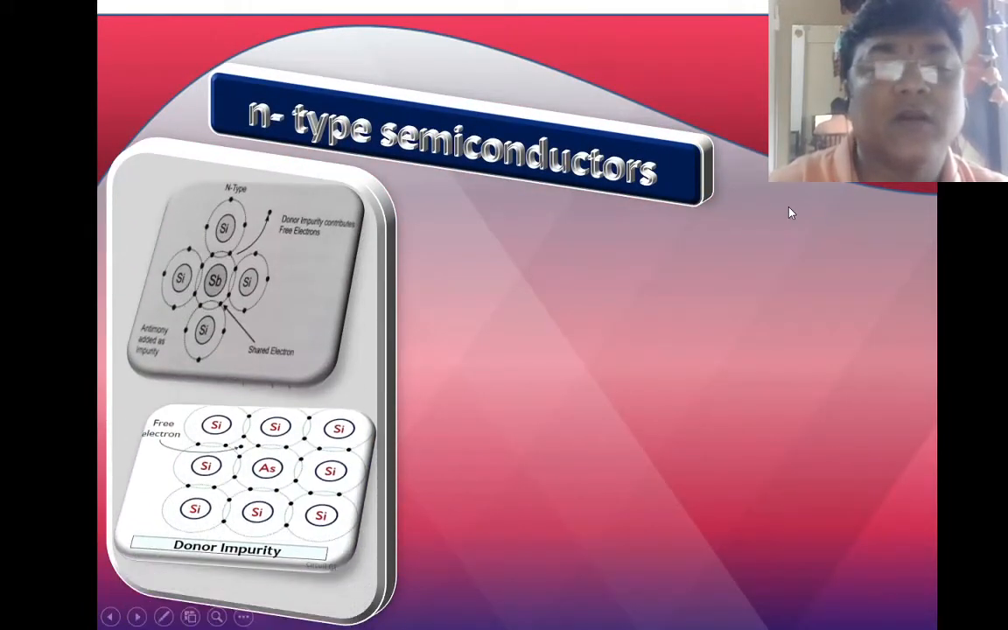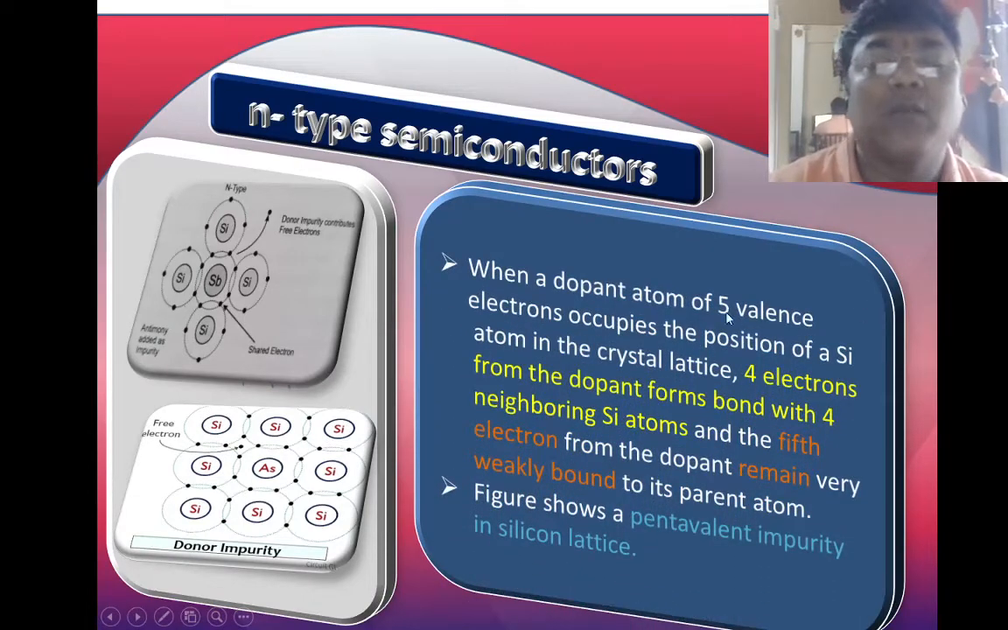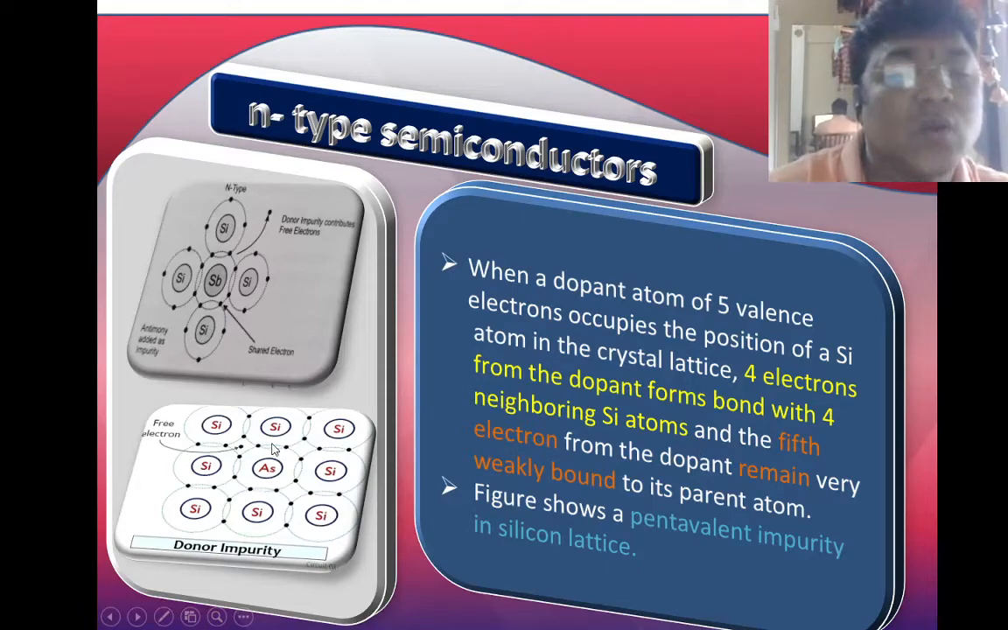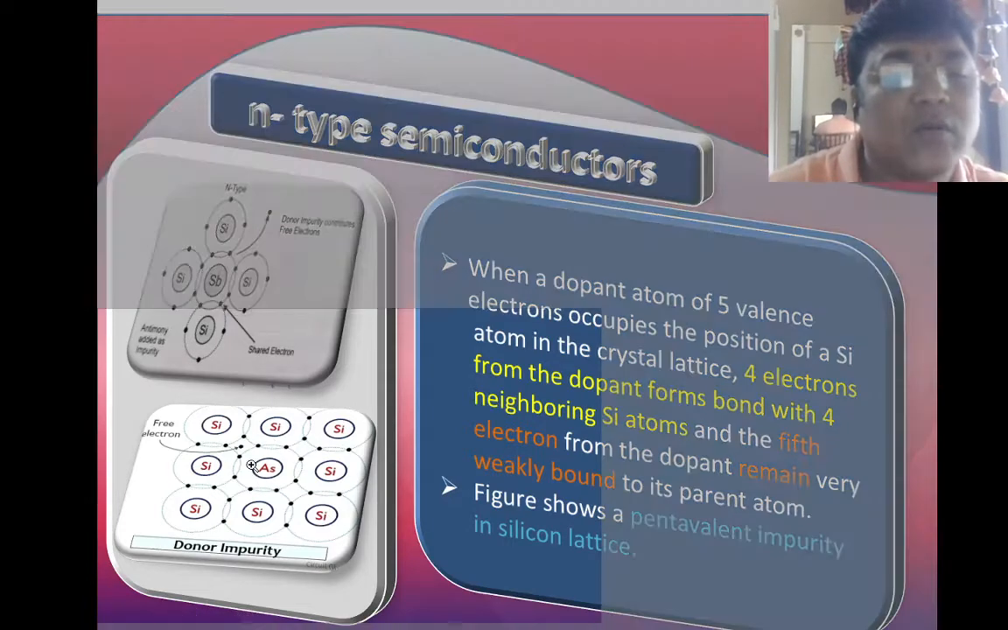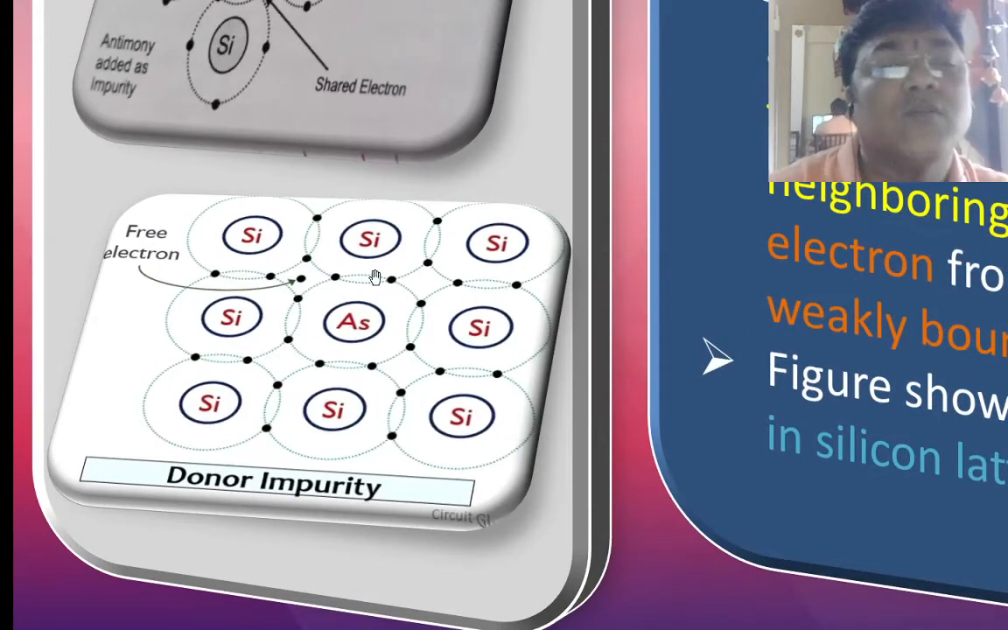In N-type semiconductor, a dopant atom of 5 valence electrons occupies the position of a silicon atom in the crystal. See here, this is antimony, and it has taken the place of a silicon atom. 4 electrons from the dopant form bonds with the 4 neighboring silicon atoms. So here it forms a covalent bond, here also a covalent bond, and here as well. This impurity forms covalent bonds with the silicon all around. But 1 electron, you can see, is a free electron. Here it is written free electron.